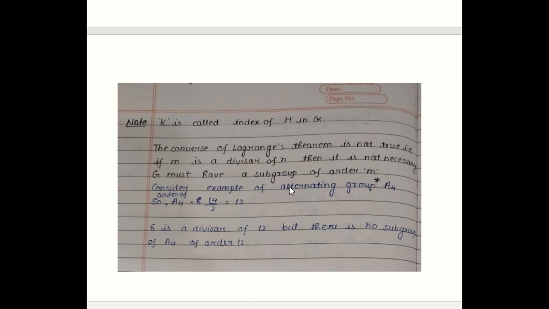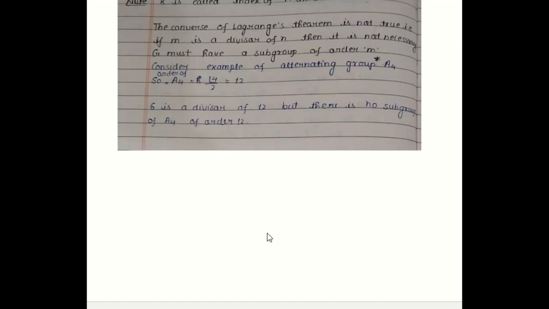We have already discussed the alternating group. Alternating group means the group of all even permutations. So consider the alternating group A4. You know its symmetric group S4 will have 4 factorial elements, and there was a theorem in permutations which says that out of n factorial permutations, half are even and half are odd. So the number of elements in A4 will be 4 factorial by 2, that is 12. Clearly 6 is a divisor of 12, but there exists no subgroup of this alternating group A4 which is of order 6. So that's the theorem.